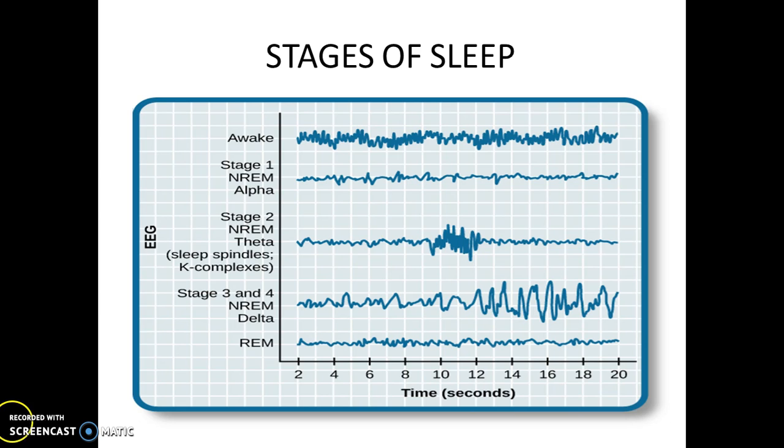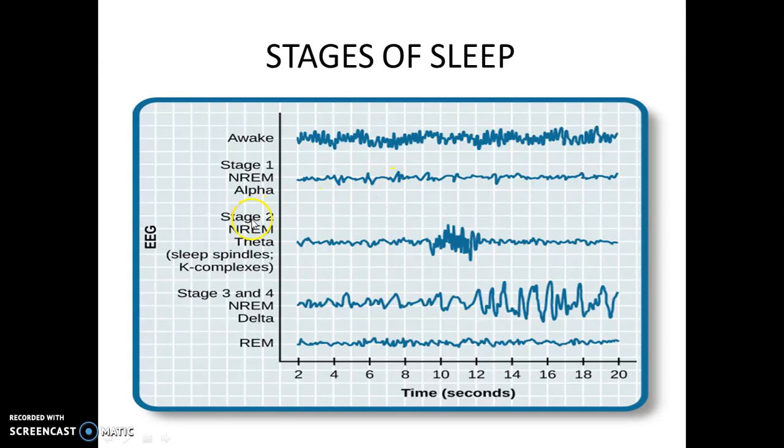Stages of sleep. This is a graph which depicts EEG waves at different stages of sleep plotted against time. So there are 4 stages of slow wave sleep followed by REM sleep. Initially, this is the waves recorded when the person is awake, that is beta waves. And then the person enters into a stage of slow wave sleep. This is alpha waves of frequency 8 to 13 cycles per second. The person is awake but in a quiet resting state.